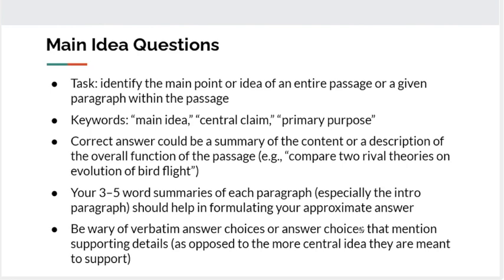We want to be wary of or skeptical of verbatim answer choices, meaning answer choices that pluck specific phrases or particular words that happen to be really distinctive, like really long words, scientific words, that sort of thing. Because a lot of the times those are going to be decoys that catch your attention but ultimately turn out to be incorrect. We also want to be wary of answer choices that mention specific supporting details that may be factually correct. They're just not particularly relevant to the central idea. They're supporting details that support the main idea. They aren't the main idea itself. So we want to be aware of that distinction.